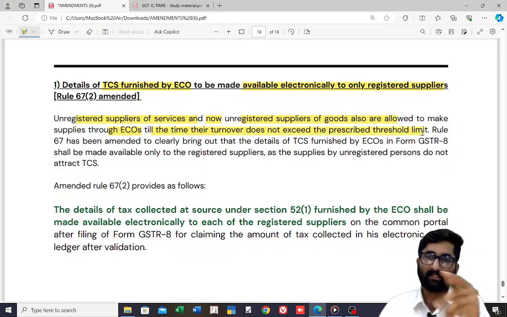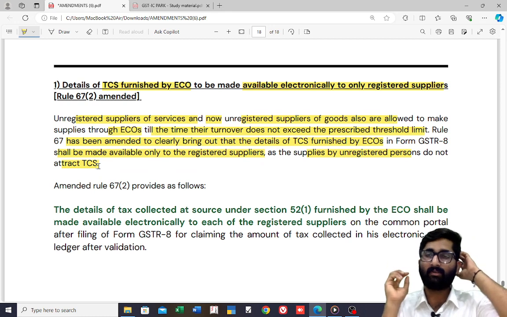If that crosses, then they have to go for registration. Rule 67 has been amended to clearly bring out that the details of TCS furnished by ECOs in form GSTR 8 shall be made available only to the registered supplier, as the supplies by unregistered persons do not attract TCS.